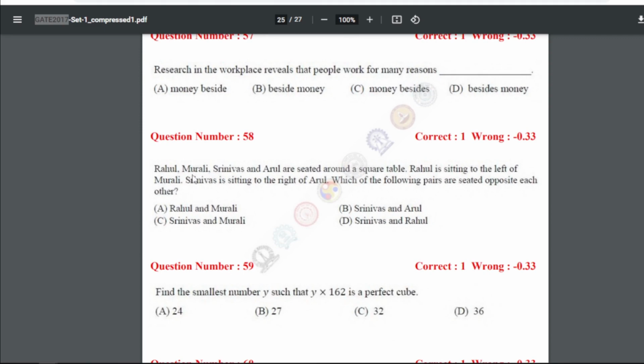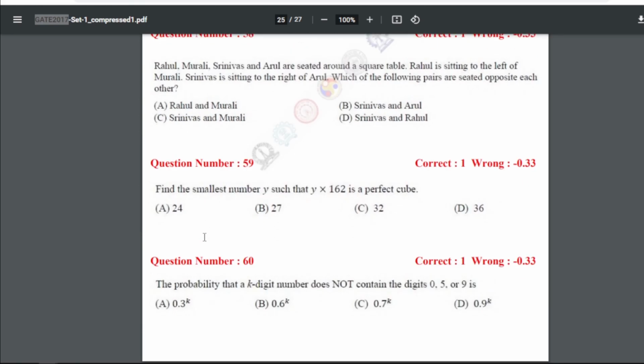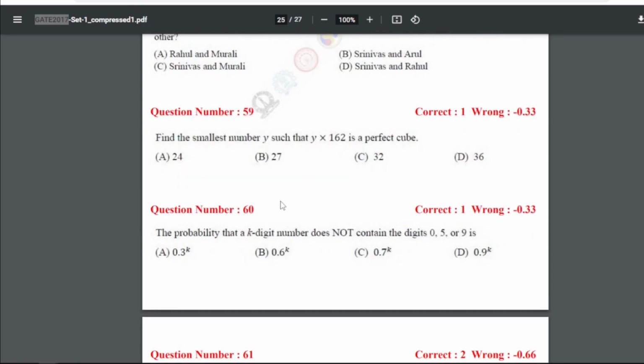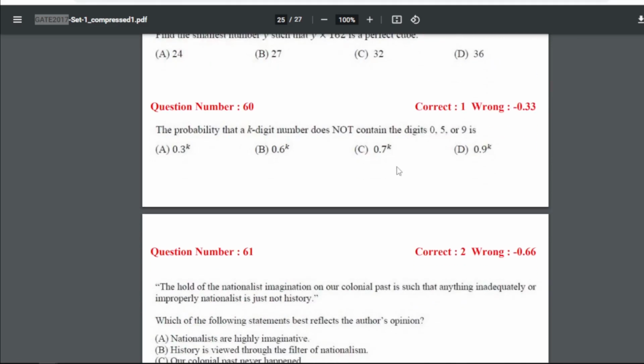58: Rahul, Murali, Srinivas and Arul are seated around a square table. Rahul is sitting to the left of Murali. Srini is sitting to the right of Arul. Which of the following pairs are seated opposite each other? So if we solve 58 we will get answer as C, that is Srinivas and Murali. 59: find the smallest number y such that y multiplied by 162 is a perfect cube. So for 59, our answer is D, that is 36.